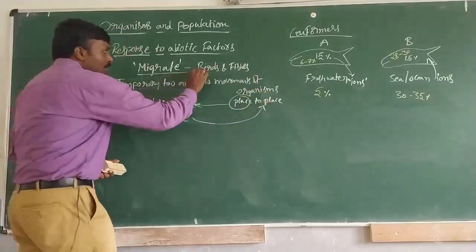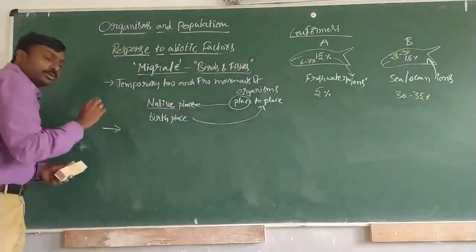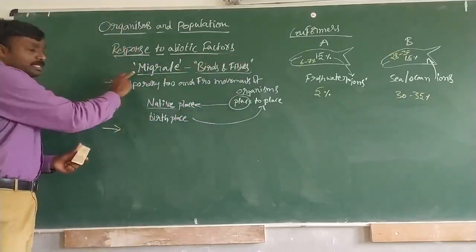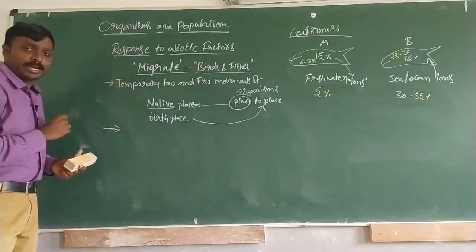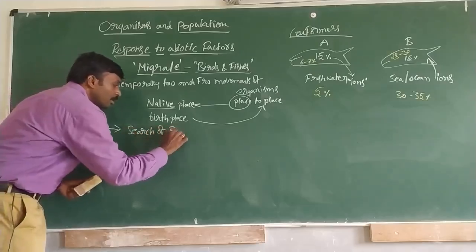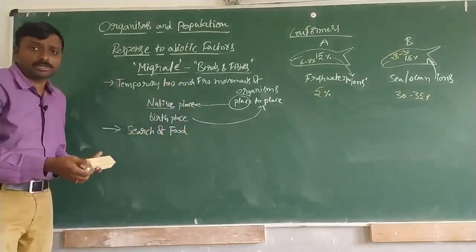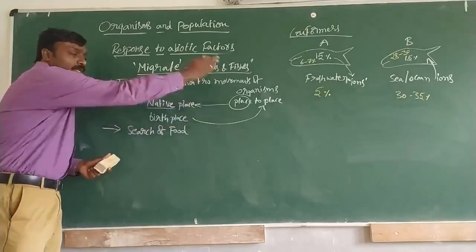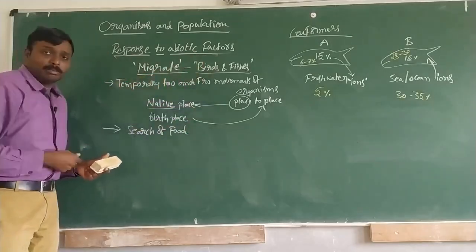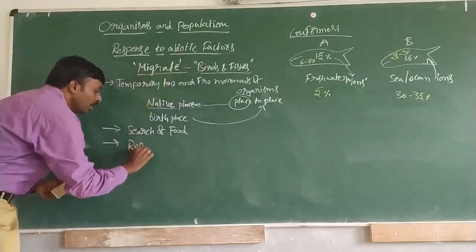And I told this is observed in case of birds and fishes. Here, two more aspects to understand under migration. One thing, they may go in search of food. In search of food also, they will be leaving their native place and going to some new place. And the second thing,